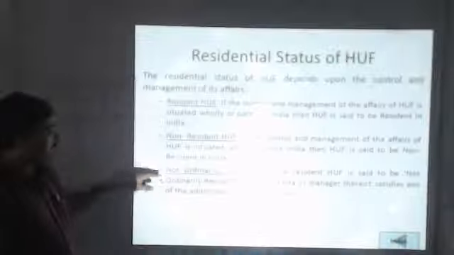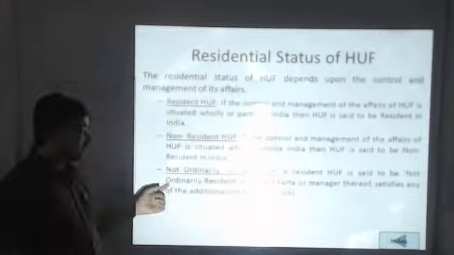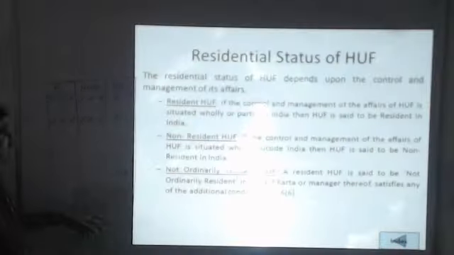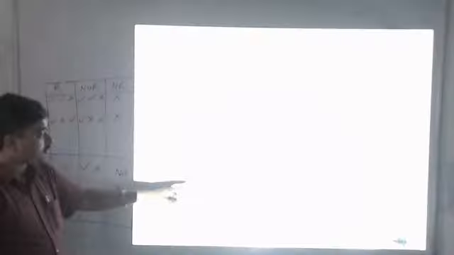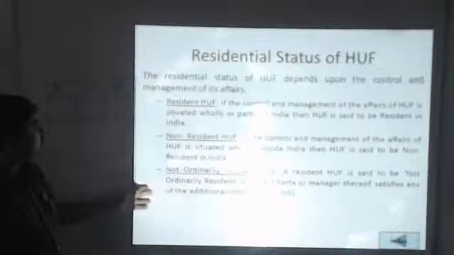And in case the Hindu undivided family's Karta is non-ordinary resident in India and fulfills the conditions of non-ordinary resident in India, in that case the HUF may be non-ordinary resident in India. So the same conditions which are applied to an individual are also the base for calculating the residential status of a Hindu undivided family.